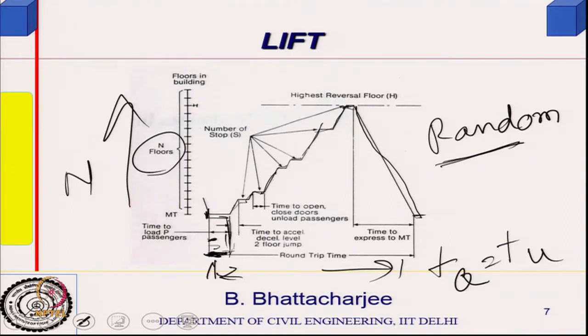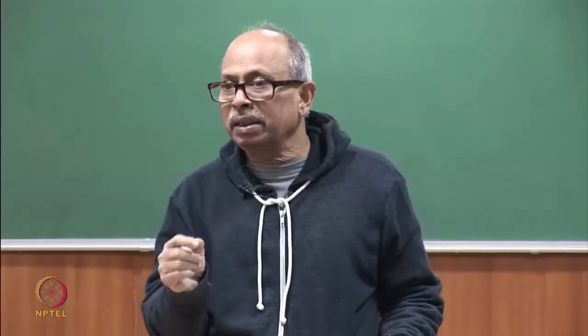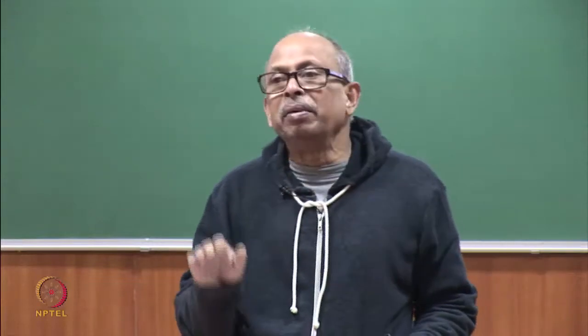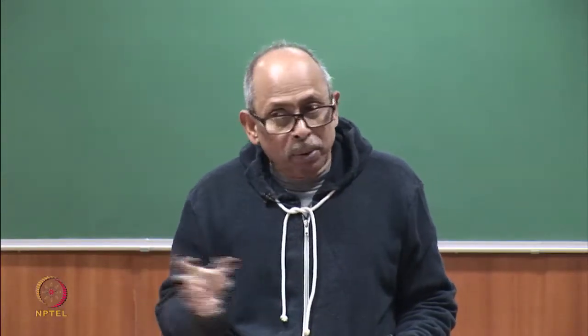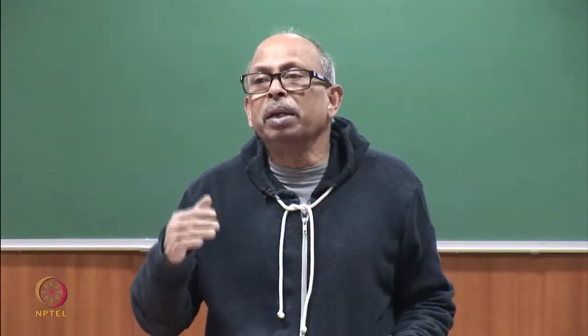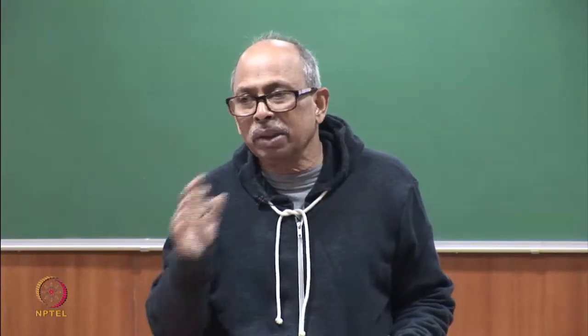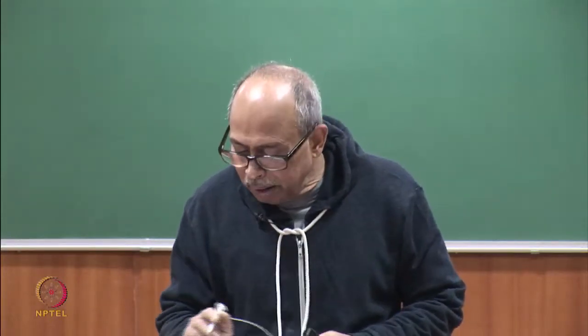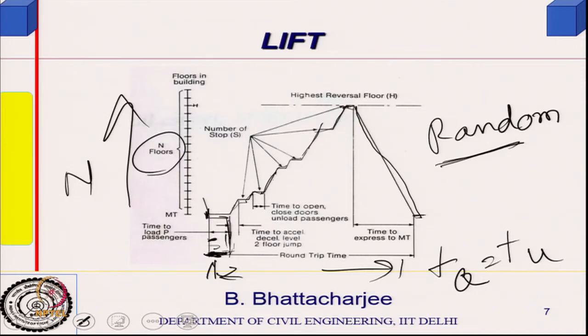So, round trip time starts from first loading all the passengers, then between every stop, it accelerates, goes to a constant speed, then decelerates and stops. I will have a door opening time, then some people get out, then door closing time, and then it goes up to the next level and the next level, etc. So, there are two times available: one is the loading time, and the other is door opening time and door closing time. Let me call these TO and TC, where TO is the opening time and TC is the closing time.